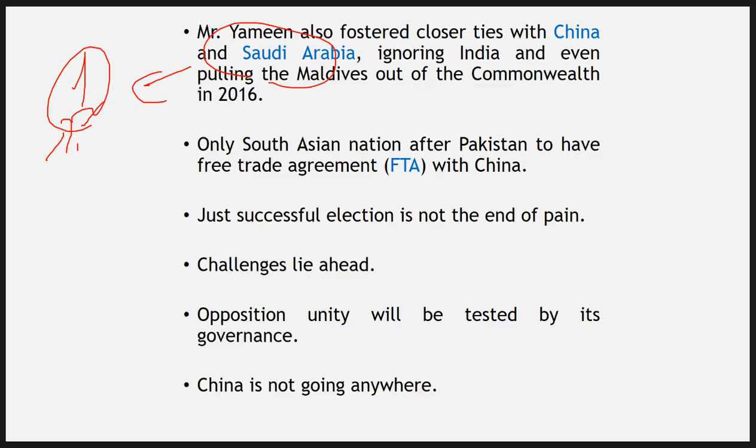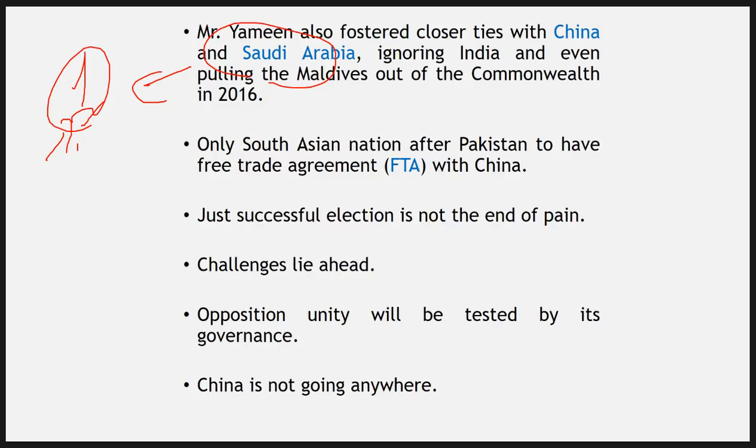Then with Pakistan as well, Maldives was talking about military exercises and things like that. Maldives did everything that would upset India, but now we have a new party coming in, and a new leader of Maldives will take over, so we can have a fresh start.